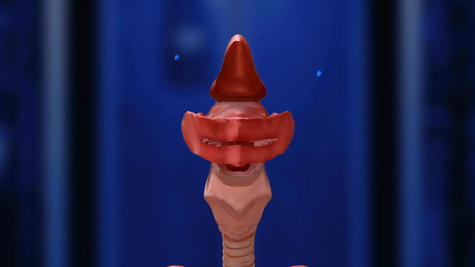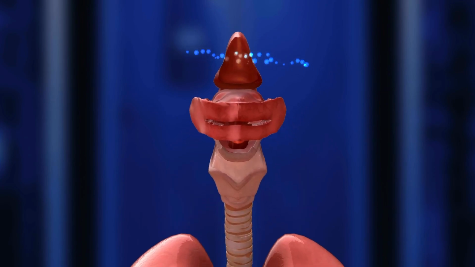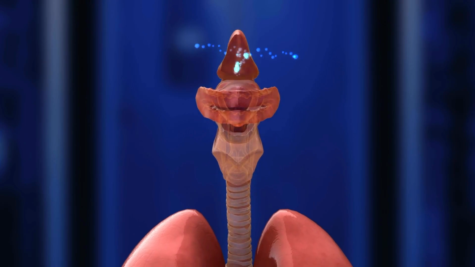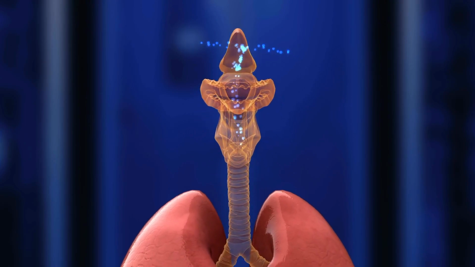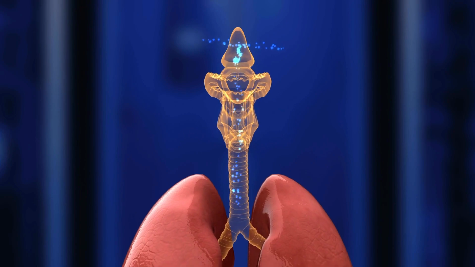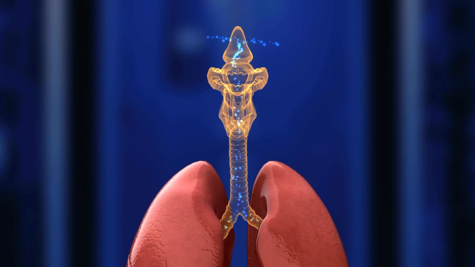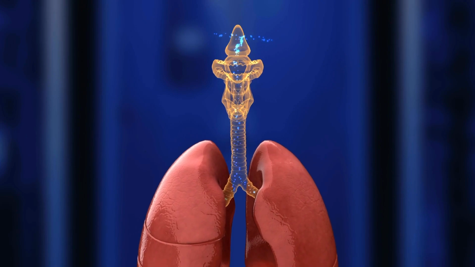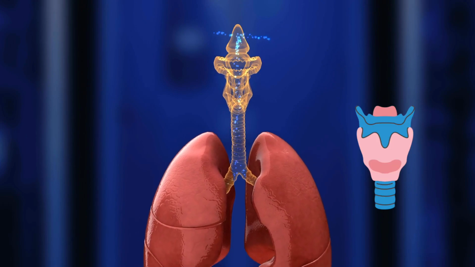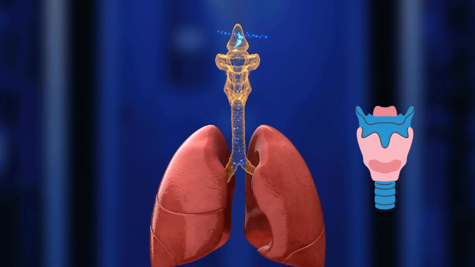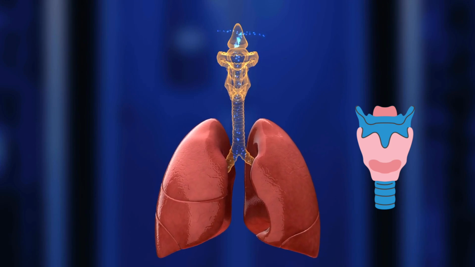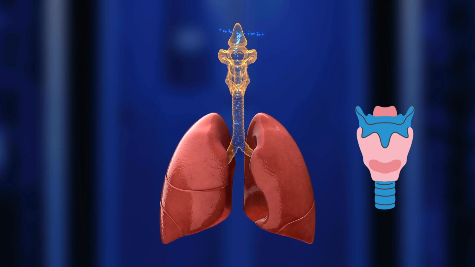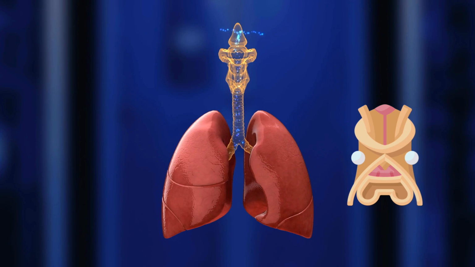Next, air passes through the pharynx or throat. Pharynx is the common way for both air and food. It is divided into three parts: nasopharynx, oropharynx, and laryngopharynx. Below the pharynx, there is the larynx, also called the voice box, containing the vocal cords responsible for speech. There is a cartilage called the epiglottis which closes during swallowing to prevent food from entering the airway.